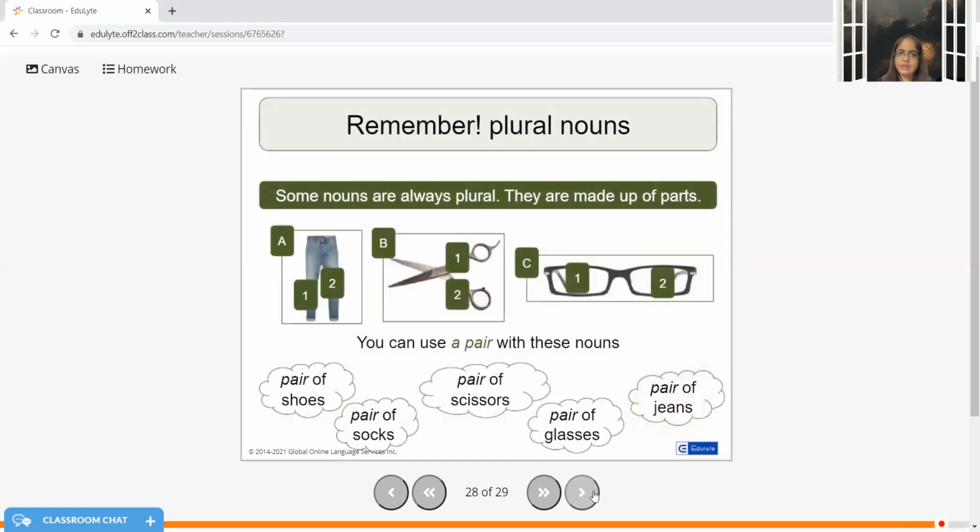So you need to be very careful with plural nouns again. We cannot have one jean. Some people use it, it's wrong. One jean is wrong. It is always a pair of jeans, a pair of spectacles, and a pair of scissors. So with such plural nouns, we need to be very careful that we are using a pair of.